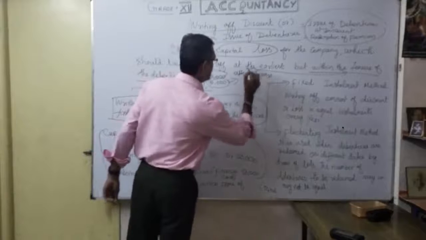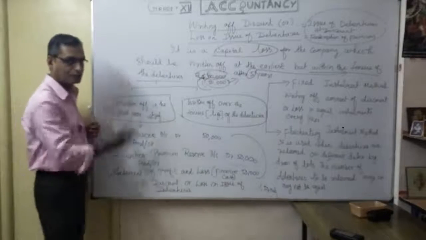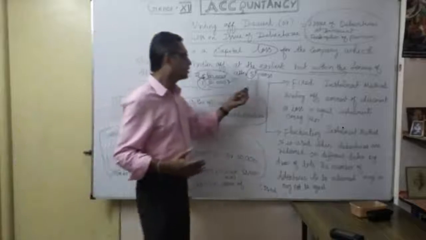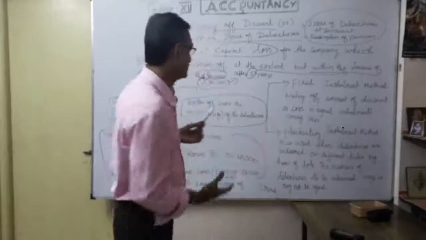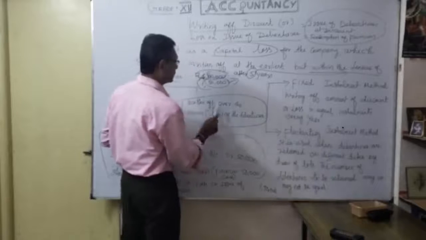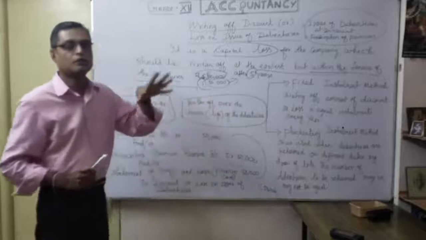For example, I said 5 years. Maybe in the very first year we are going to write off, or over some tenure of the period, maybe 5 years or 10 years, depending upon the redemption. That's the point here: write off over the tenure, that means the life of the debenture. So how are we going to calculate?